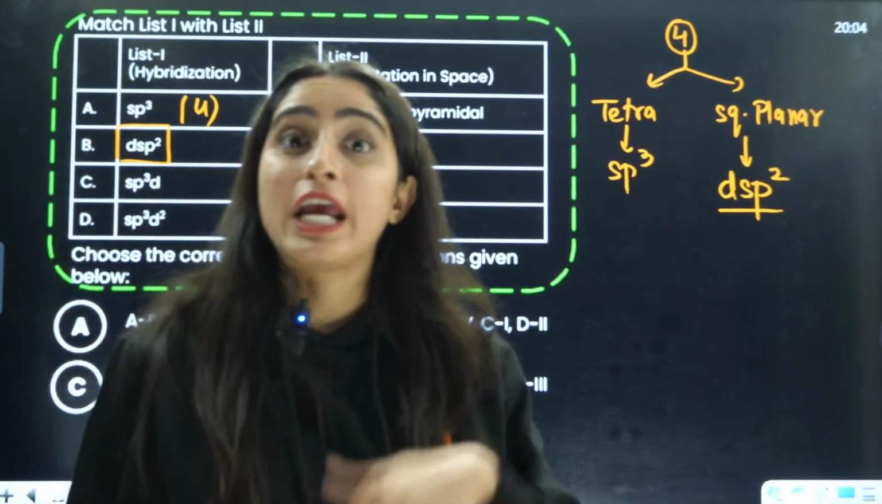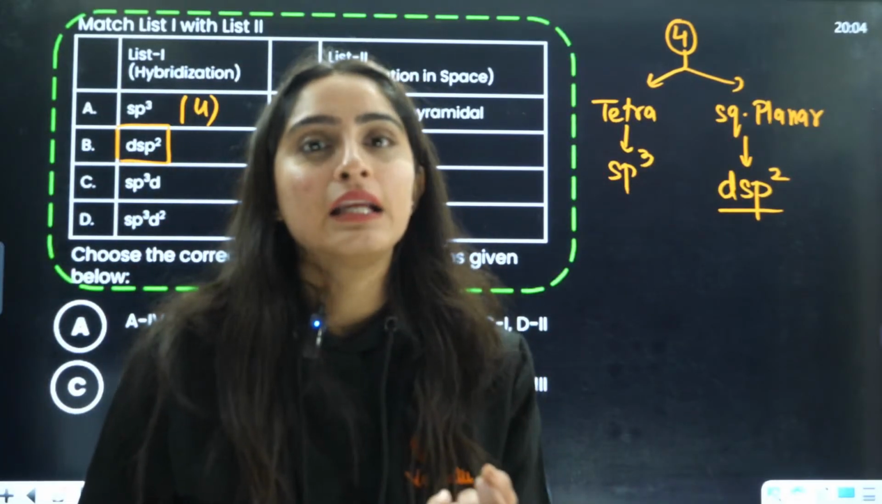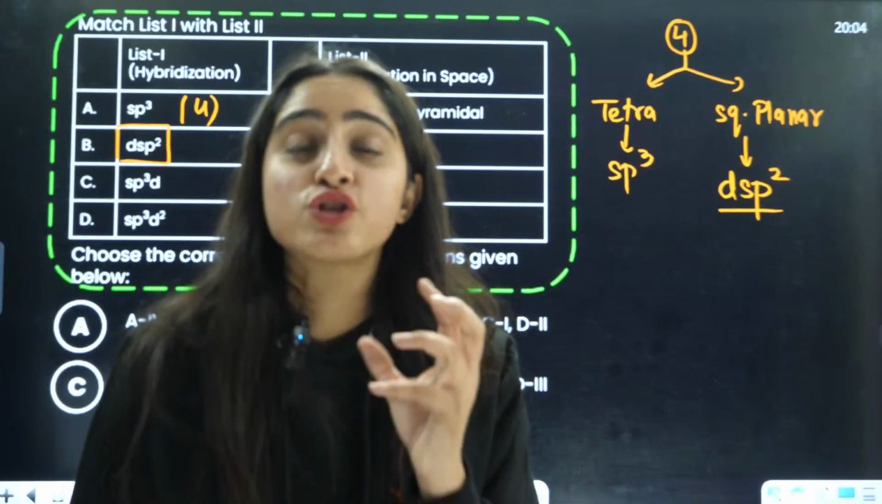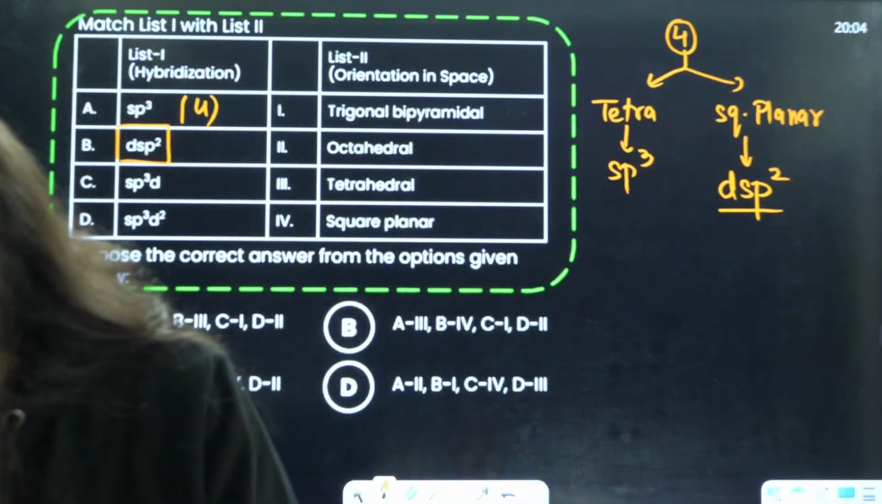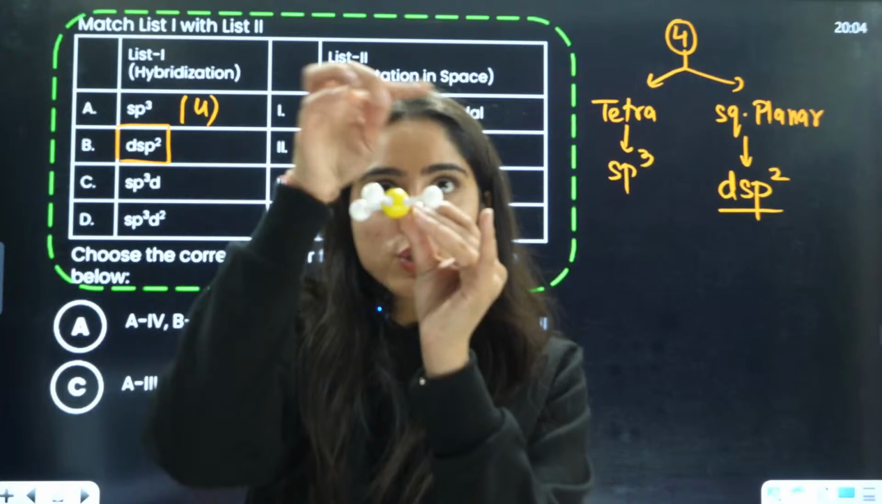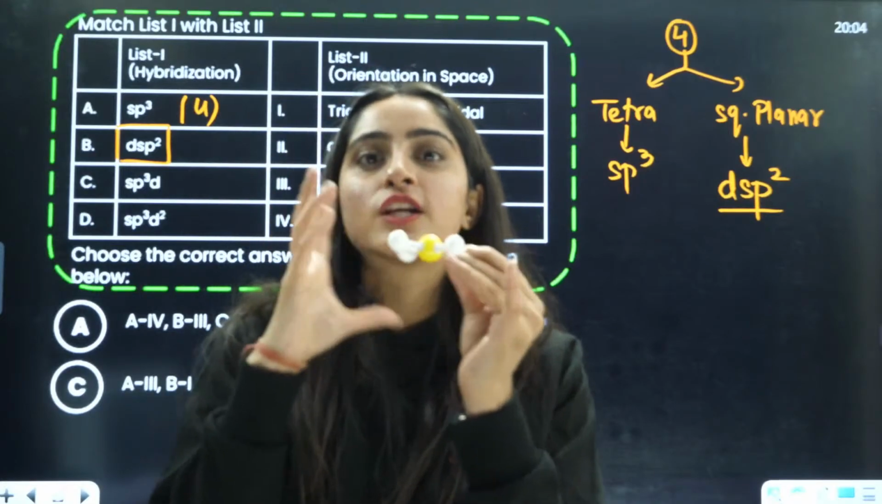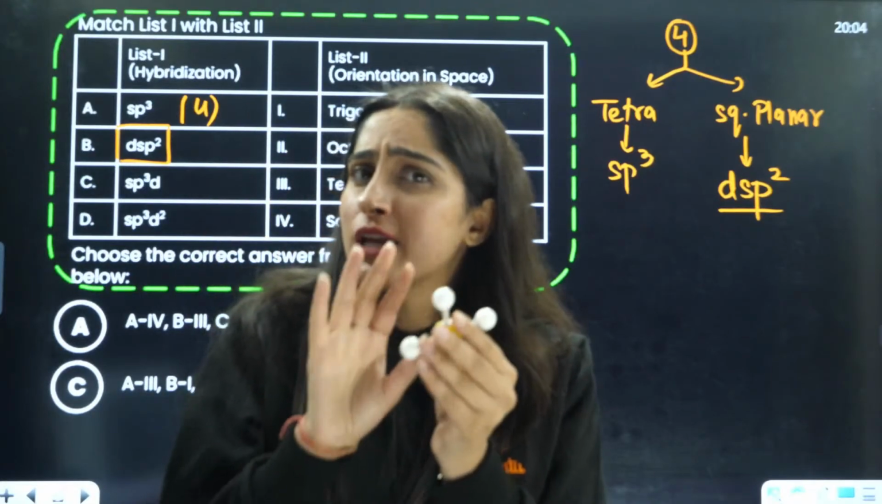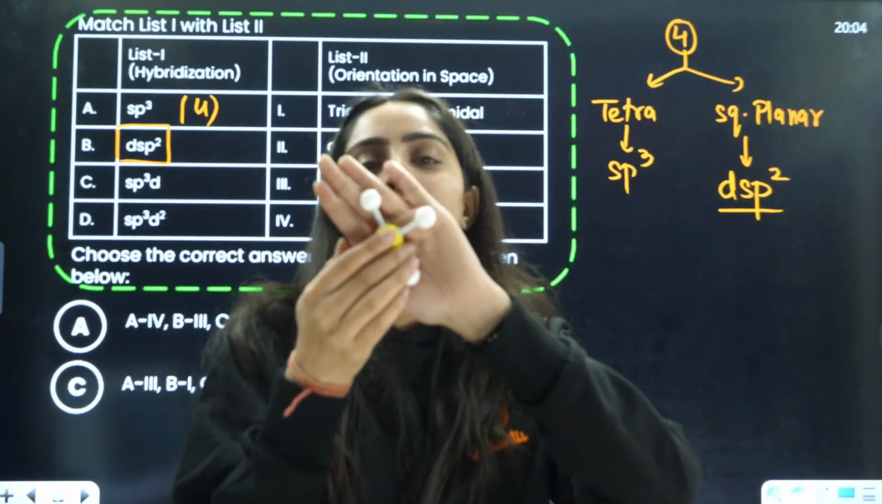If the shape is square planar, then it is an octahedral geometry. If the shape is square planar, that means 2 lone pairs are attached here. The geometry is something else. But if there is no lone pair, it is simply square planar.